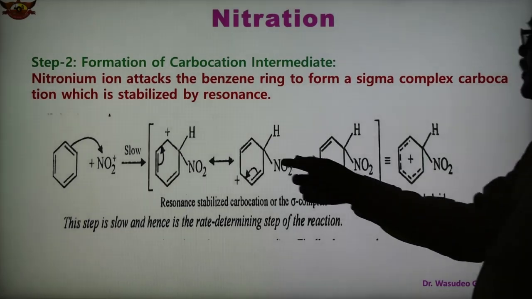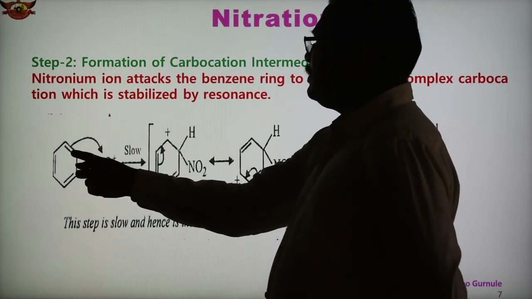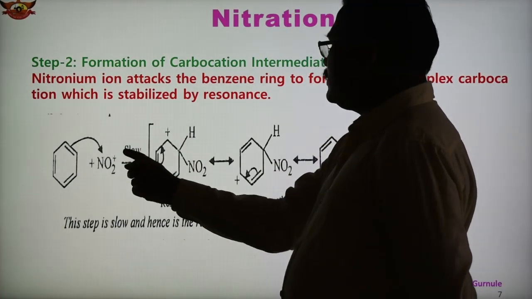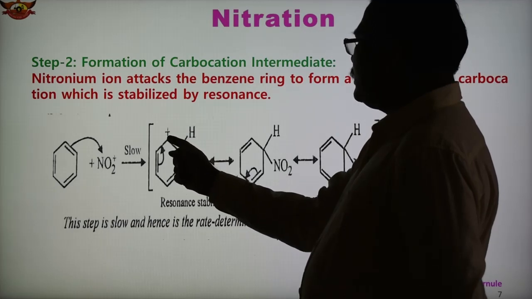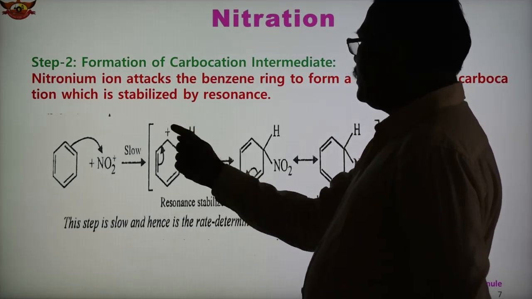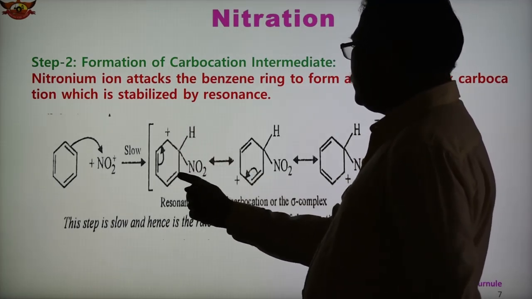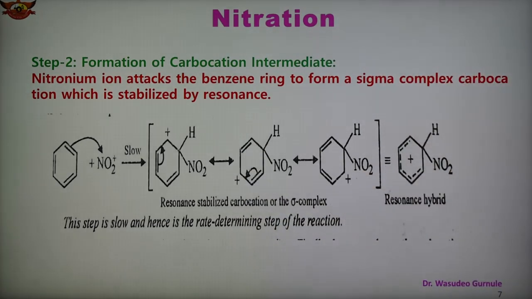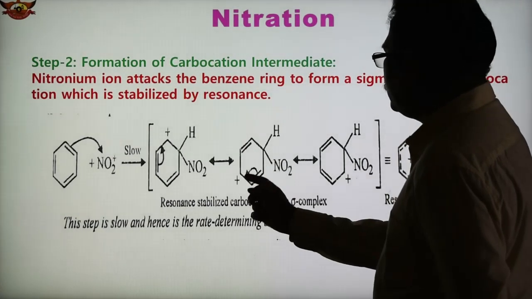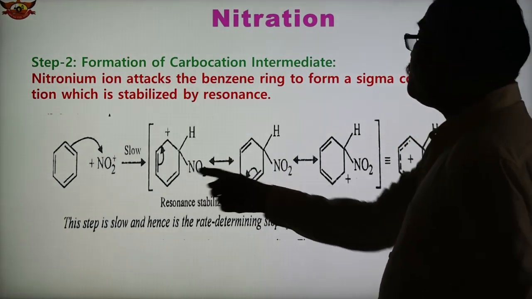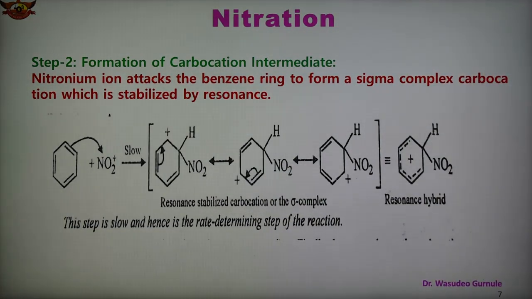So see here, the nitronium ion attacks the benzene. Now this is the slow step. So here NO2 joins to this carbon, which has positive charge, and as we have seen, this positive charge moves here and then here. So these structures are resonance stabilized carbocations, also known as the sigma complex. This bond shifted here, then this bond shifted here in this way, and we obtain three different structures which are known as the resonance structures of the carbocation.